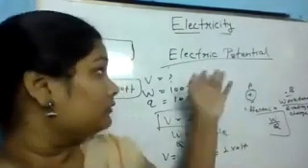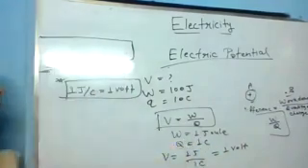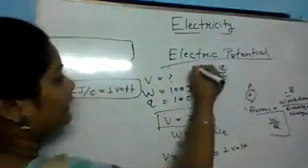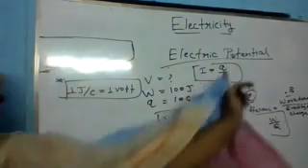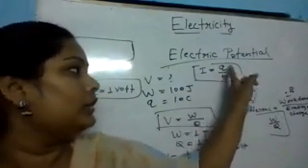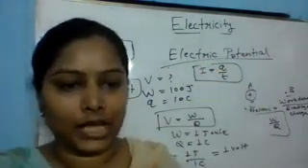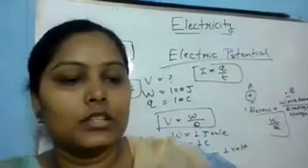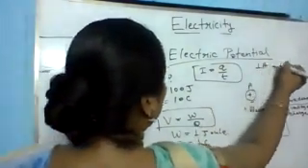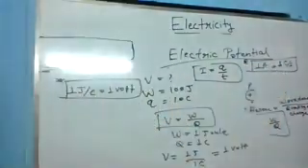Okay. And the fifth topic is electric current. So we know that the flow of charge is called electric current, and the formula is I equals Q upon T. Rate of flow of charge is called electric current. The unit of charge is coulomb, and of time is second, and the SI unit of current is ampere. Ampere is the name of a scientist. So 1 ampere equals 1 coulomb per second. So this is also important. It can be asked in multiple choice.